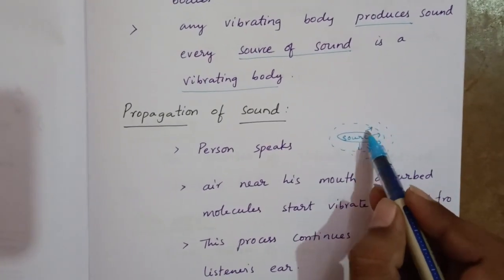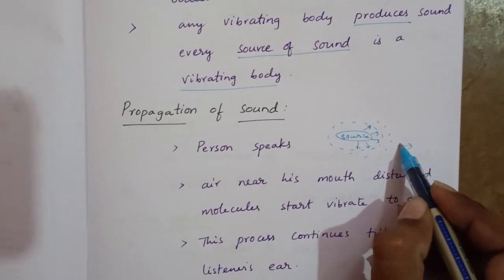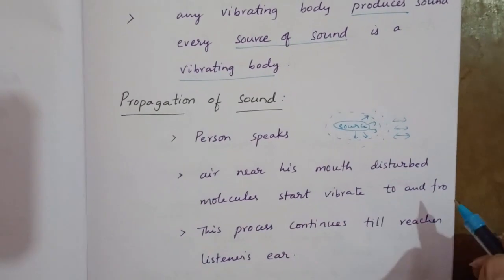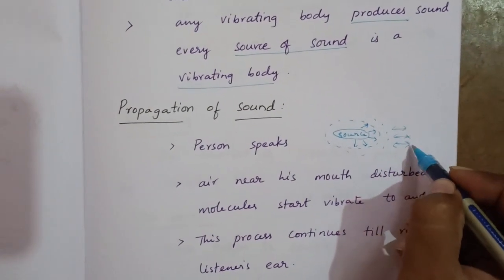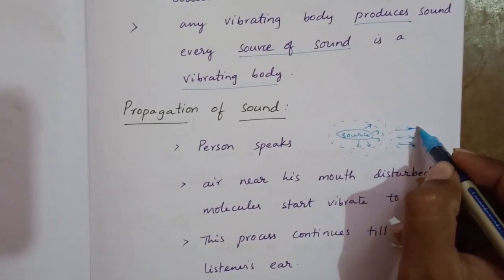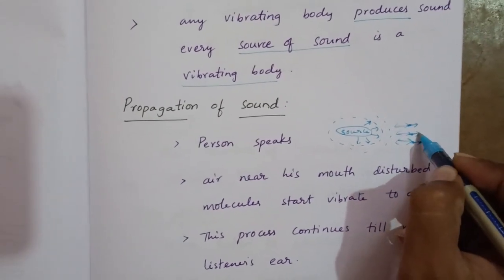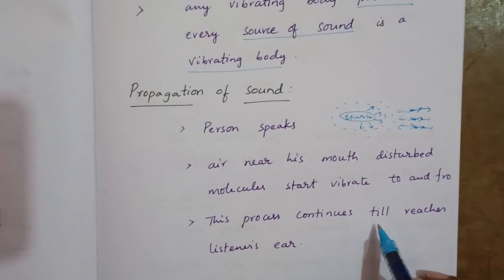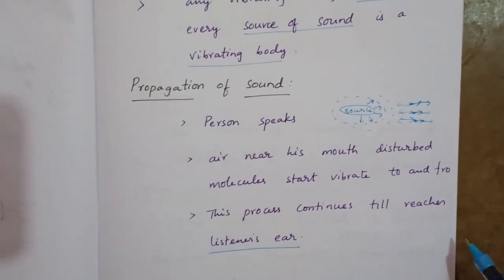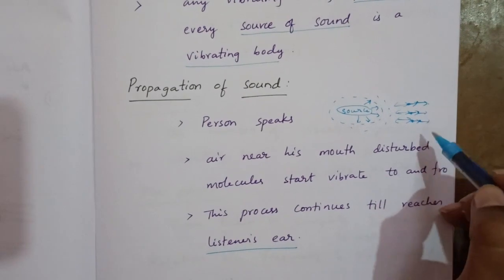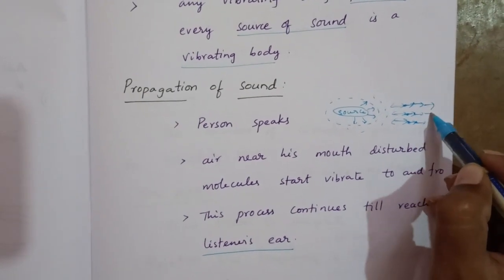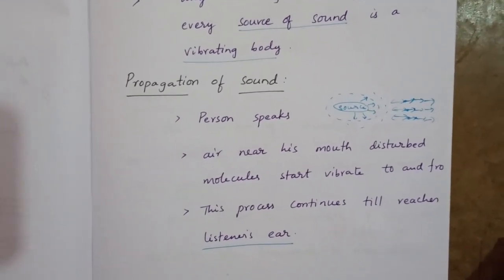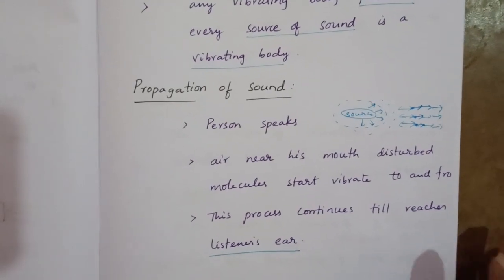And these air molecules start vibrating to and fro like this, going forward and coming back, going forward and coming back. And it will hit the neighbor molecules, and they will start vibrating. And that hits the neighbor molecules. This process continues till it reaches the listener's ear. Finally, this energy enters the eardrum and makes it vibrate, and it is converted into a signal transferred to the brain and we can identify that sound.